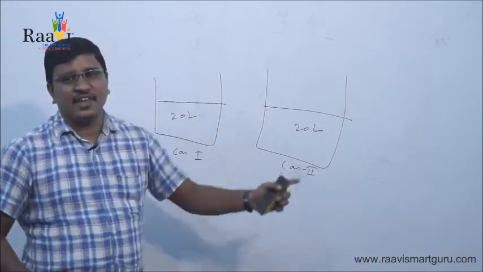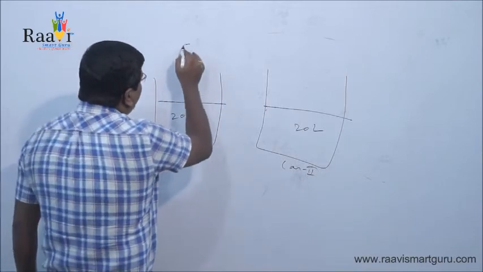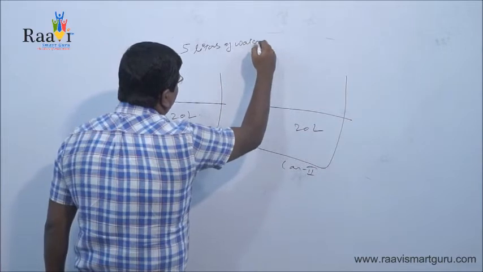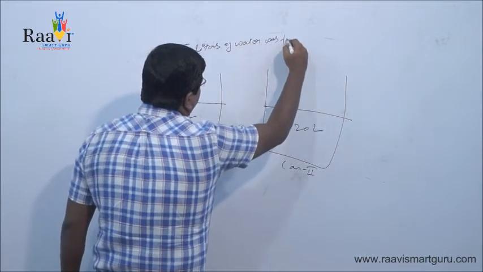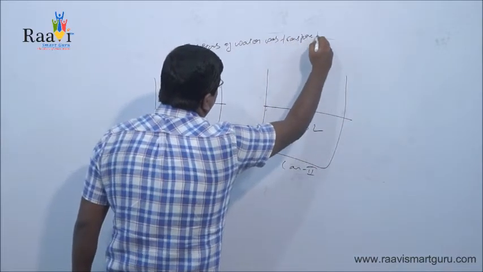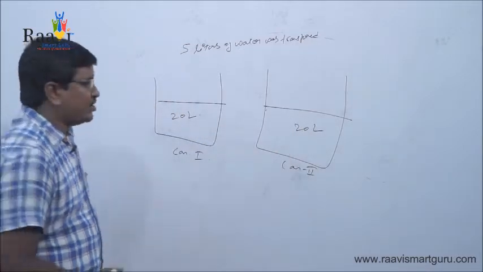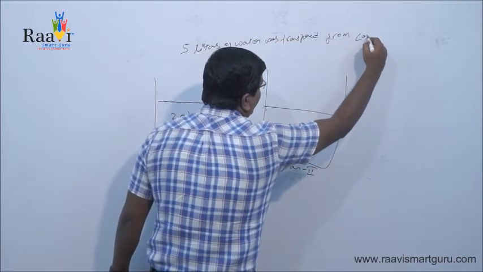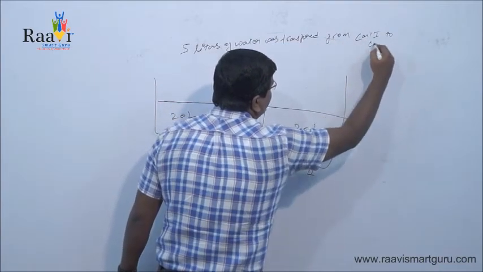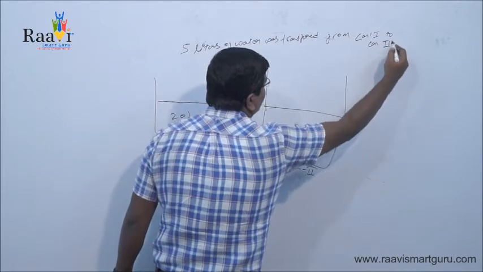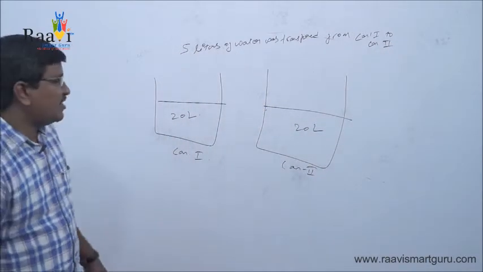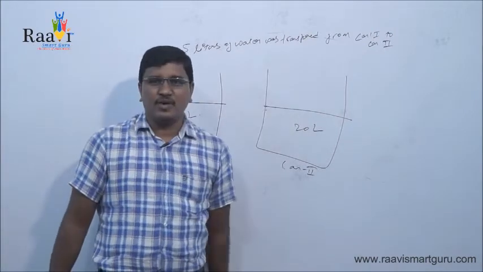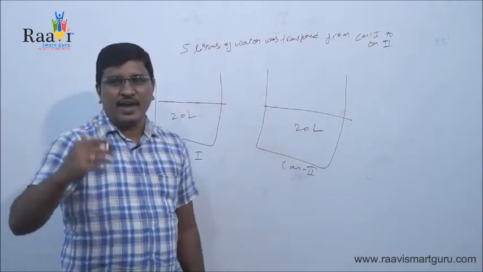Now there is a transaction in which 5 liters of water is transferred from can 1 to can 2.